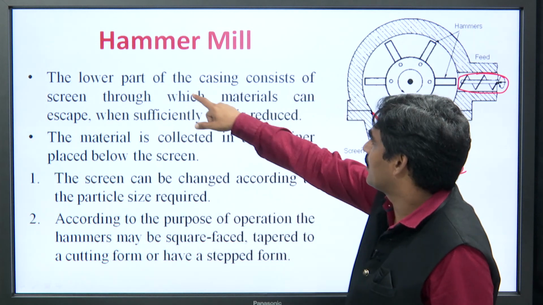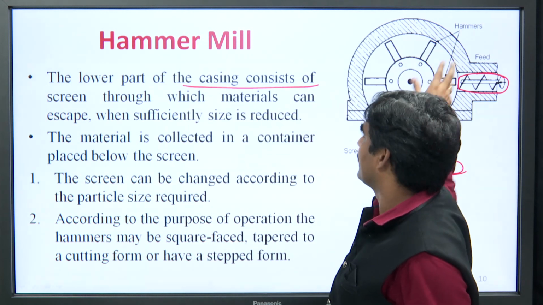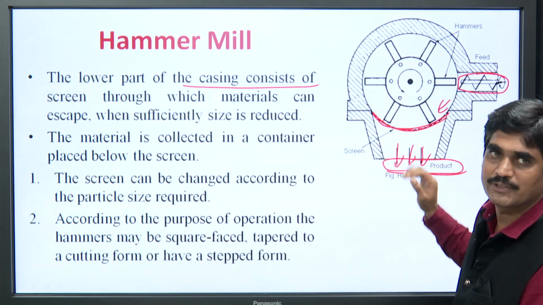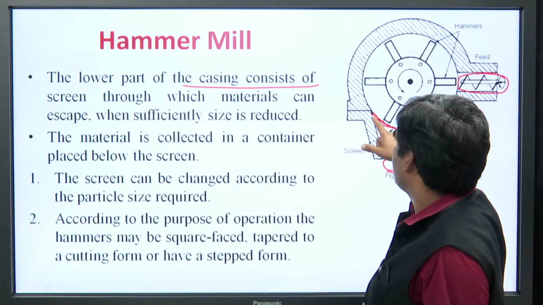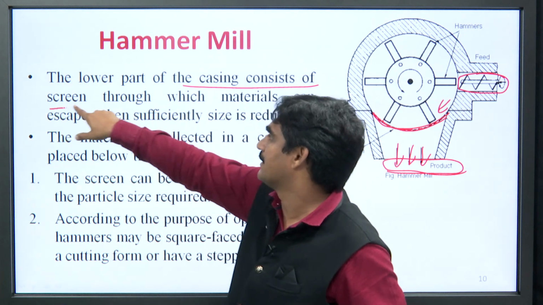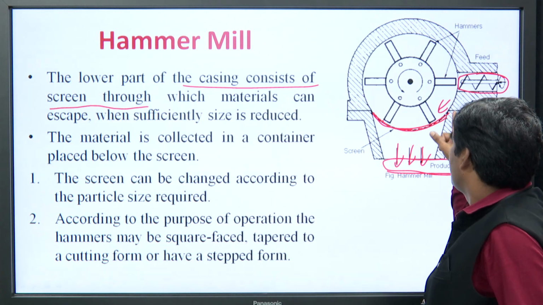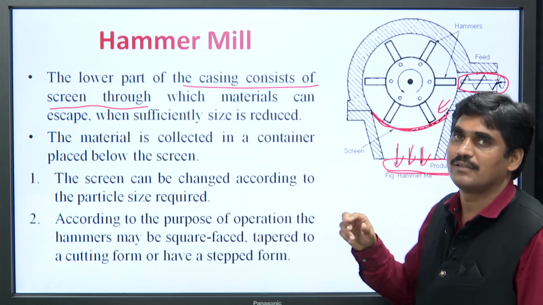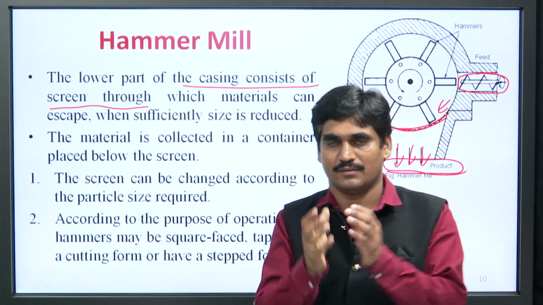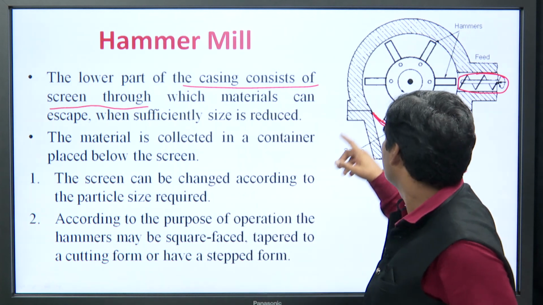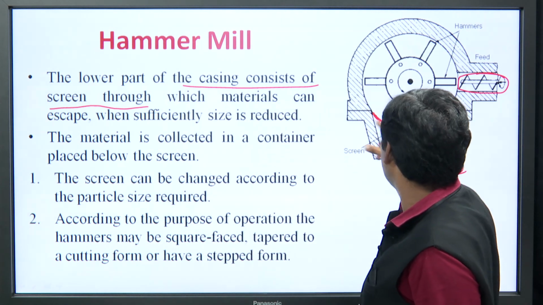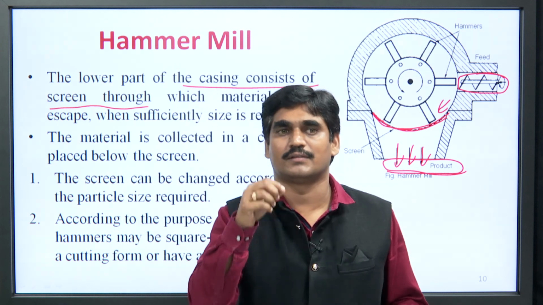So, the lower part of this casing, as I have explained, consists of a screen. Screen means this perforated plate, a plate with some holes.